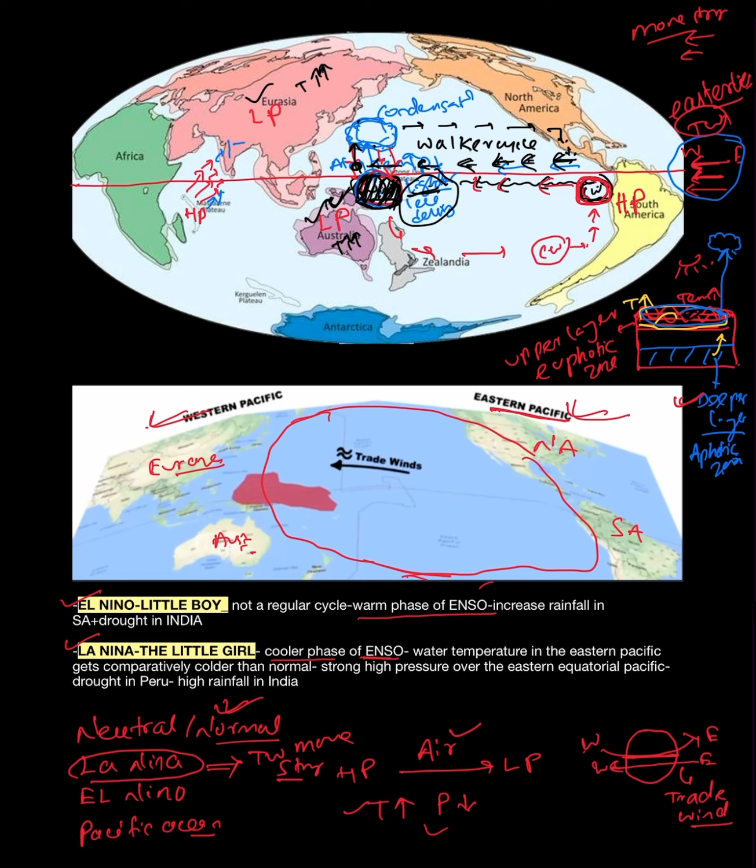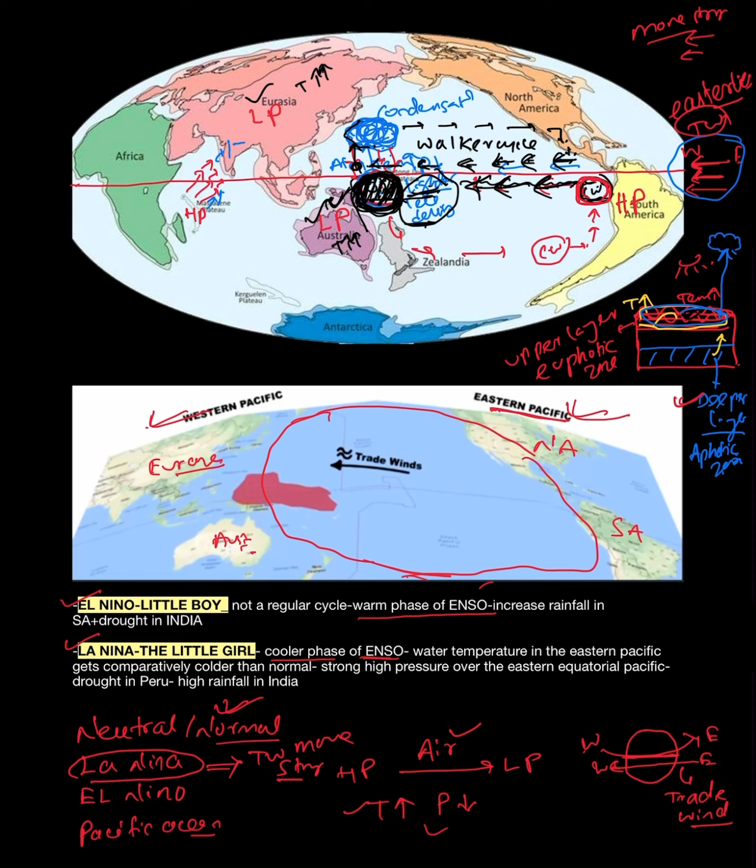I hope you are getting my point. The stronger the trade wind, the more warm water will be collected over the eastern coast of Australia. More warm water means lighter air. More of the lighter air will move upward, and more cloud formation and more condensation will occur, so there will be more rainfall.